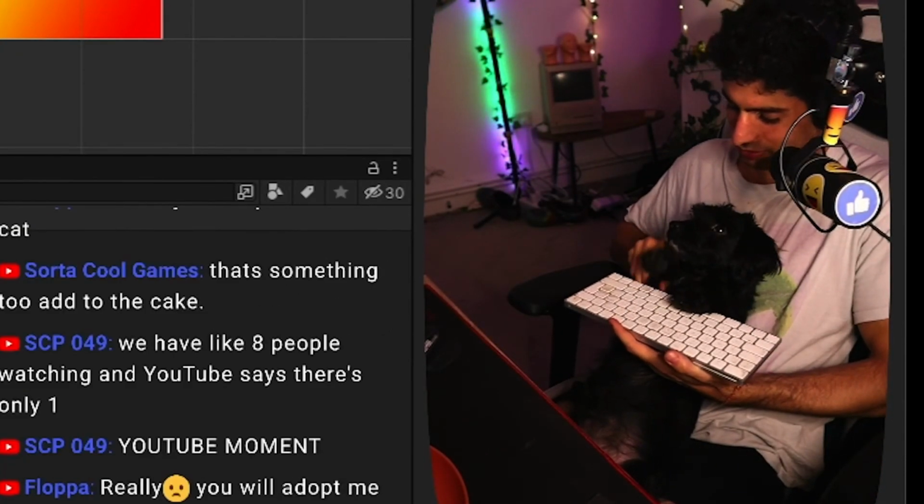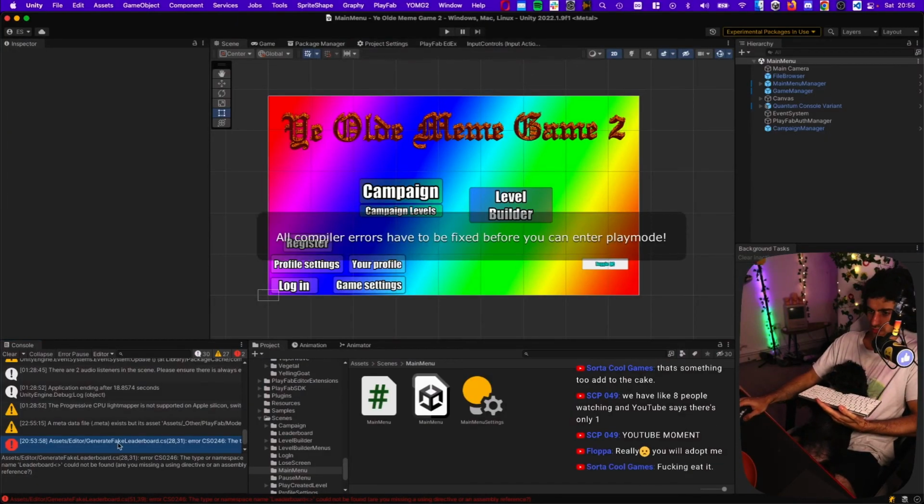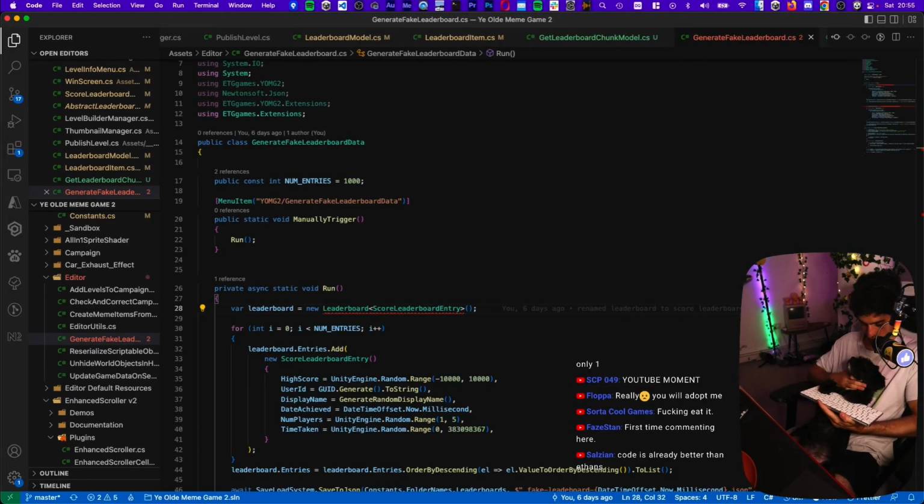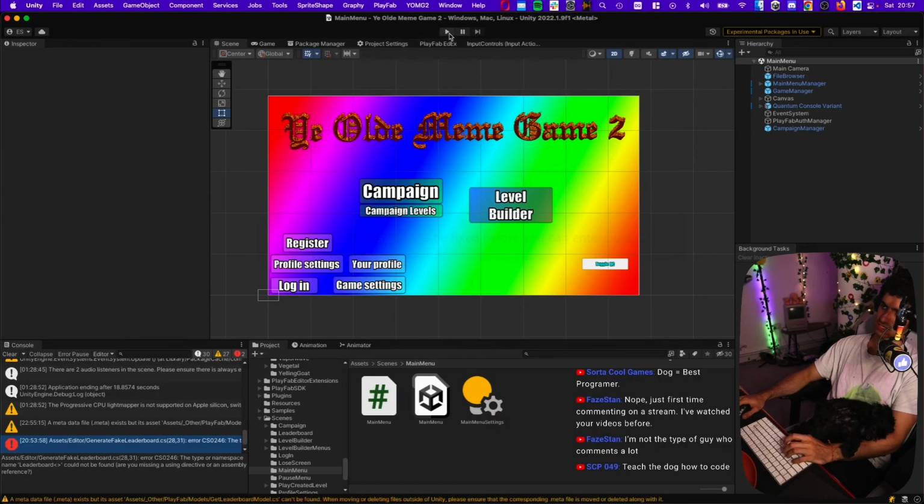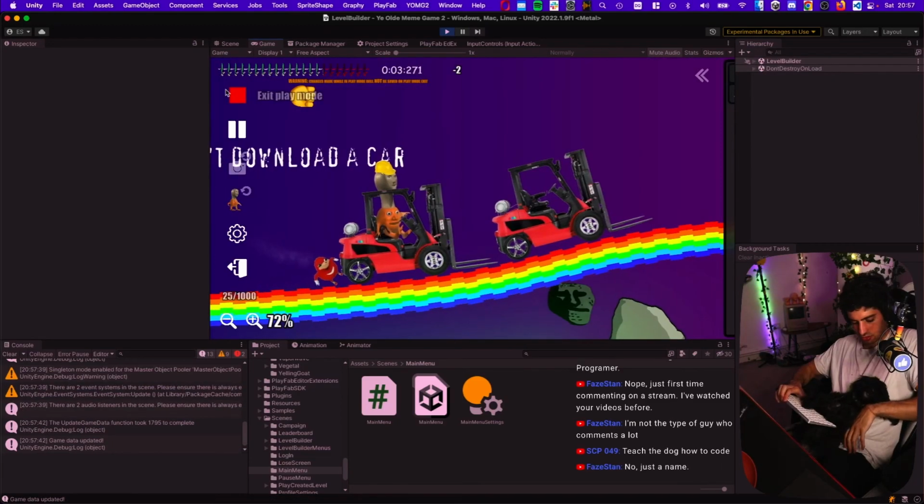Fix my game. Should we get the dog to play meme game? No, because there's an error. Red line. Fix it. This dog's become floppy. Okay, now it compiled. So let's get the dog to play some meme game.